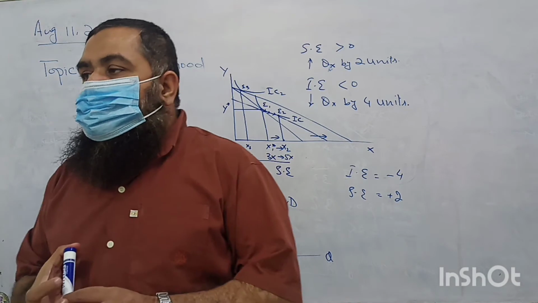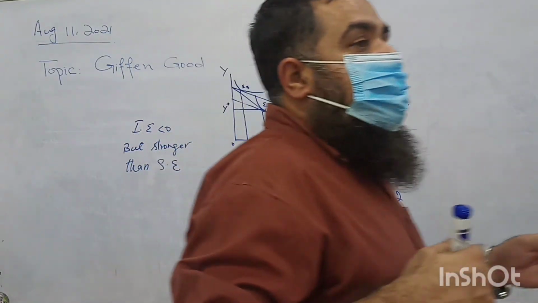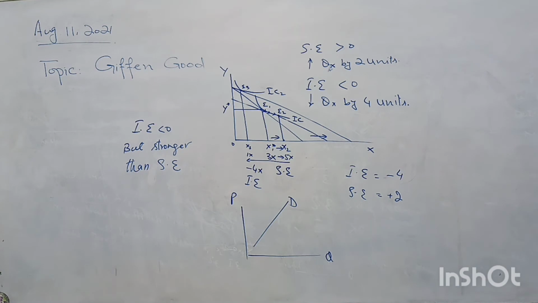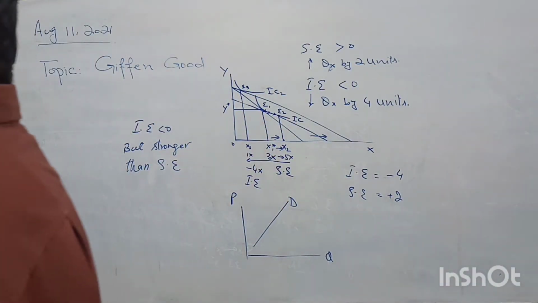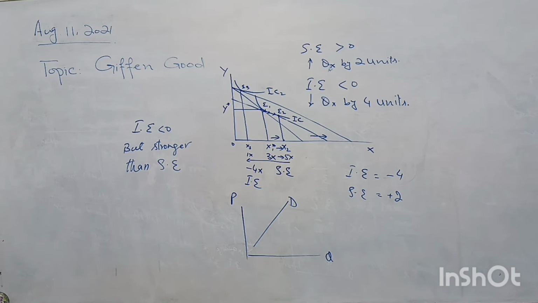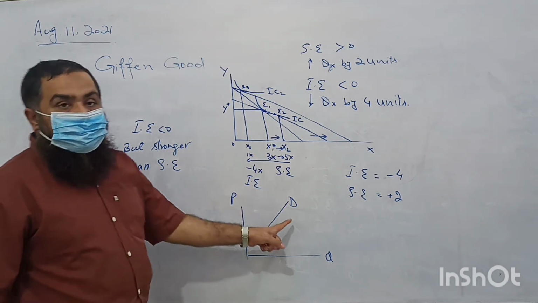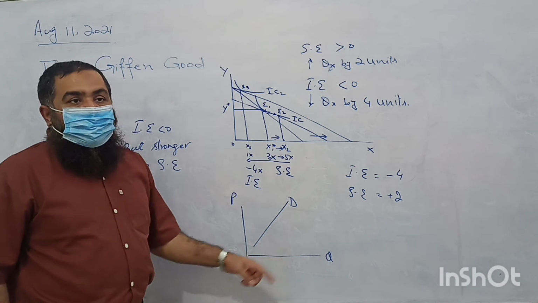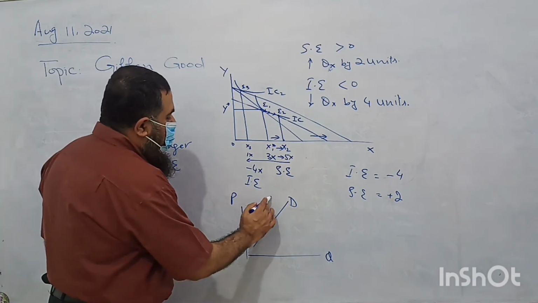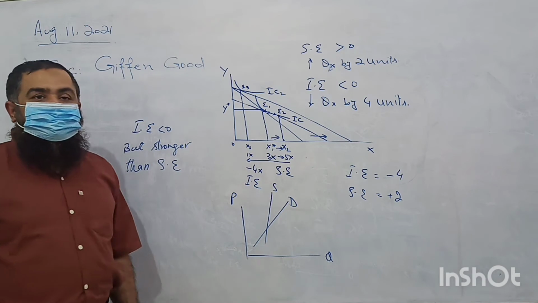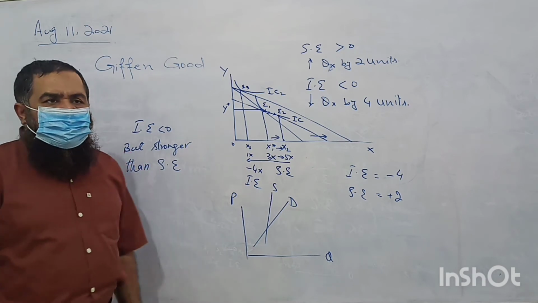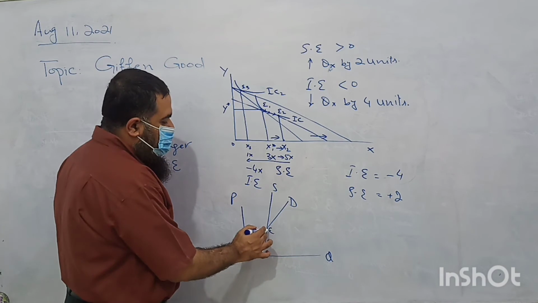Clear? So Giffen good says when a commodity is considered to be inferior by the consumer, what happens? Consumers, when its price is falling, instead of increasing its demand, they are going to have less of it. Alright? So its demand is like supply curve. Okay, now see, this is the supply curve of a Giffen good. Where is the market equilibrium? Where demand and supply are balanced, isn't it?